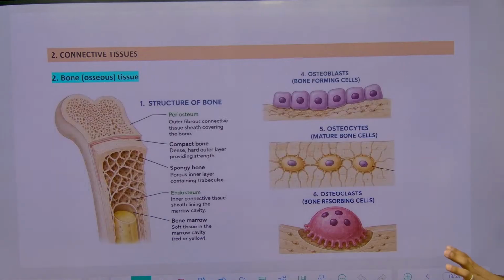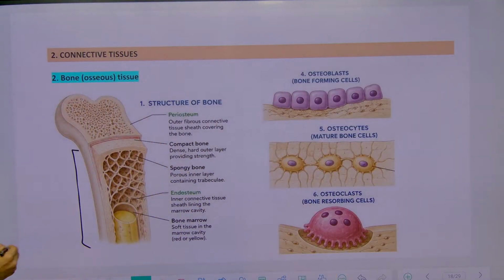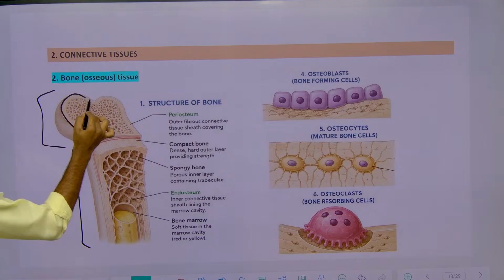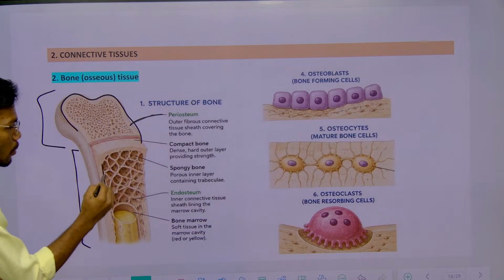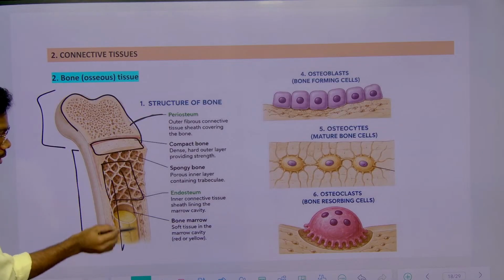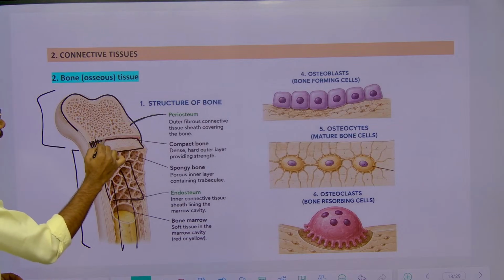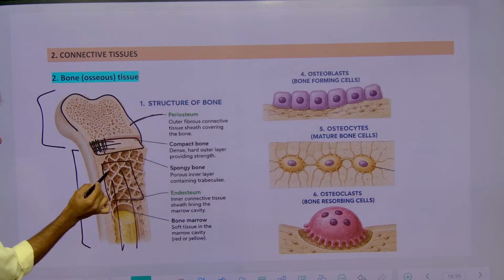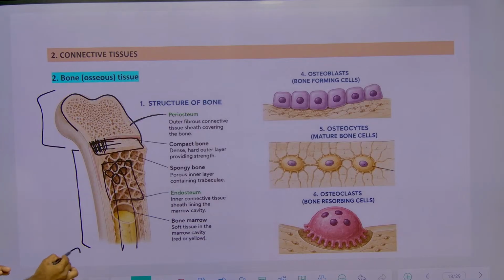After that, if you see, this was the structure of bone. This long part is called the shaft region, and this part is called the epiphysis, and this bone is covered by a layer which is called the periosteum. And in bone we have two regions, one is the spongy region, another one is compact bone. So this spongy region has what? The bone marrow cavity, whereas the compact bone is very hard, dense in shape, right? In the spongy part, we have some pores in nature, right? So this was the structure of bone.